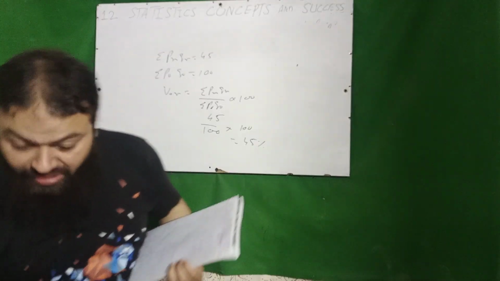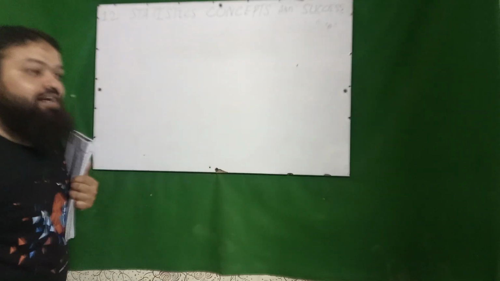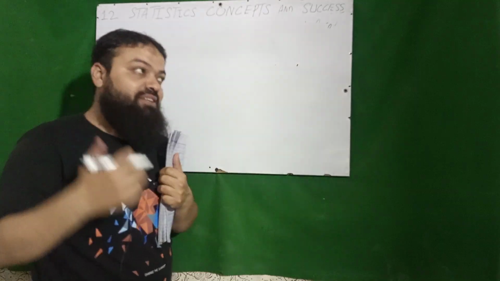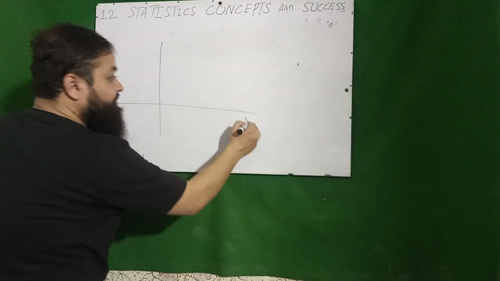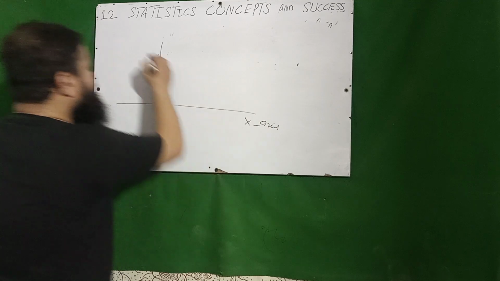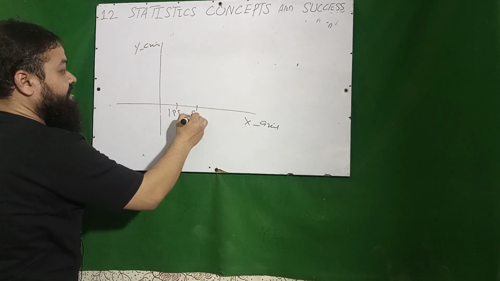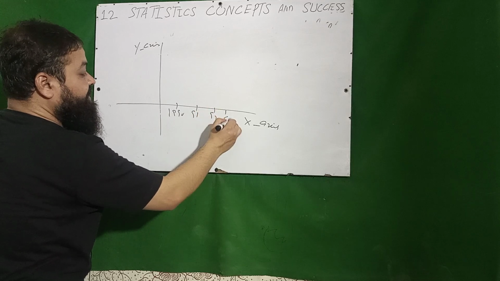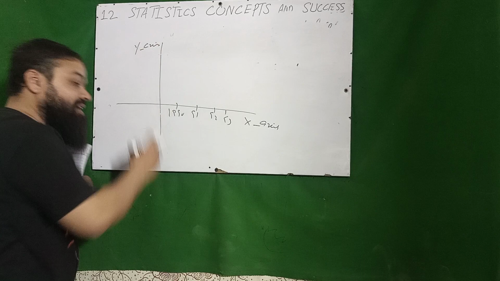Now the last question, last concept of today's lecture. In the histogram, which I have discussed, it is the graph of the time series data. We take the years on the x-axis and values on the y-axis. 1990, for example, 1991, 92, 93. The years, the time, will be on the x-axis and the values will be on the y-axis.